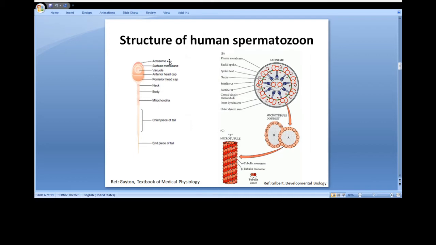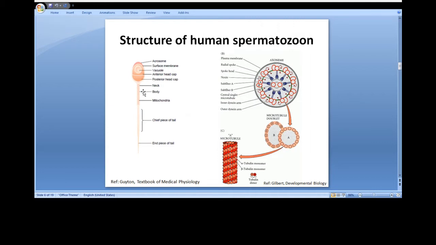This contains a number of enzymes similar to those found in lysosomes of the typical cell, including the hyaluronidase enzyme, which has the capacity to digest proteoglycan filaments of tissues, and proteolytic enzymes, which can digest proteins. These enzymes play important roles in allowing the sperm to enter the ovum and fertilize it.